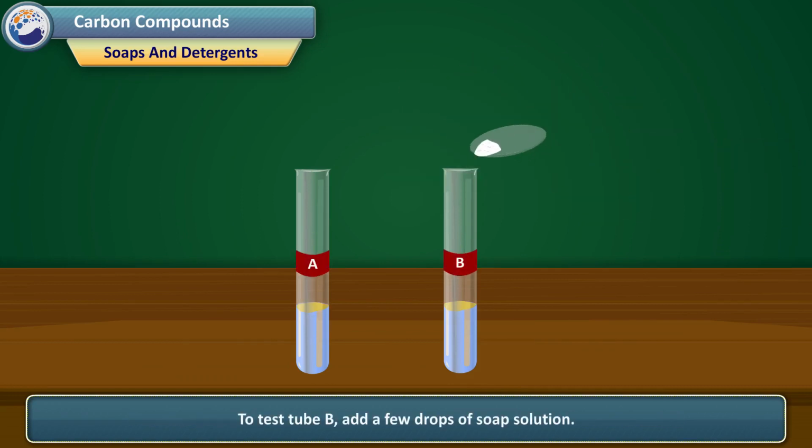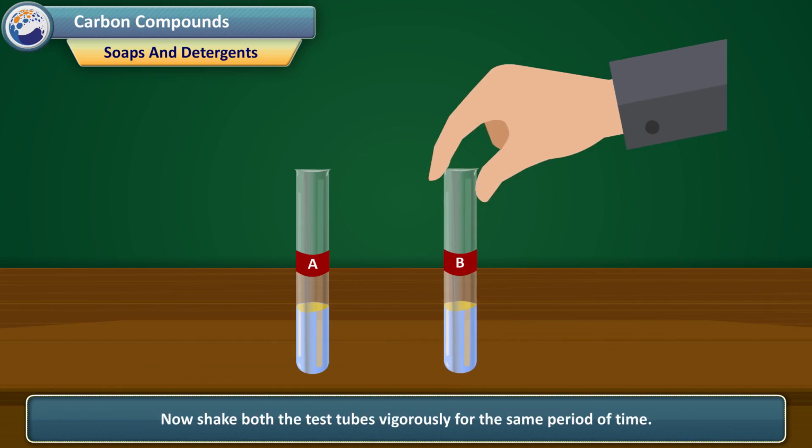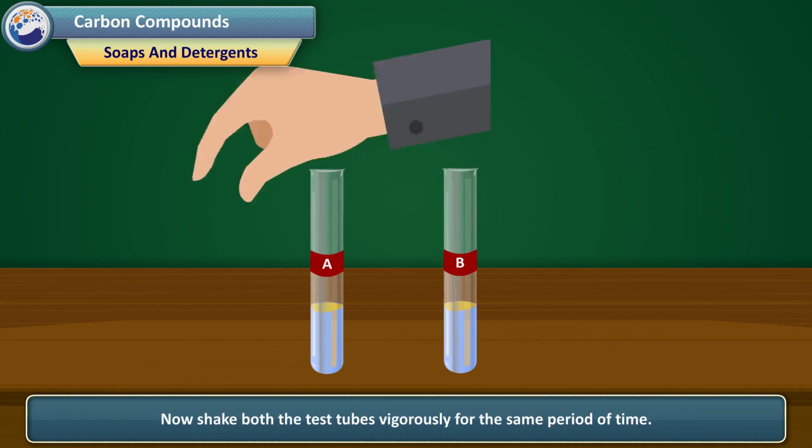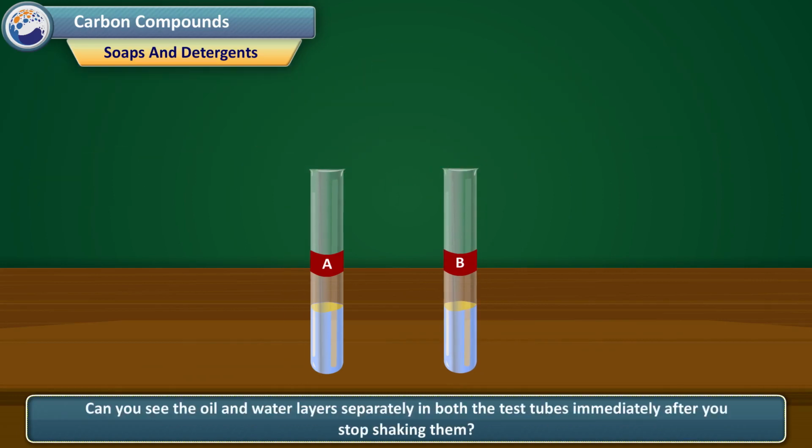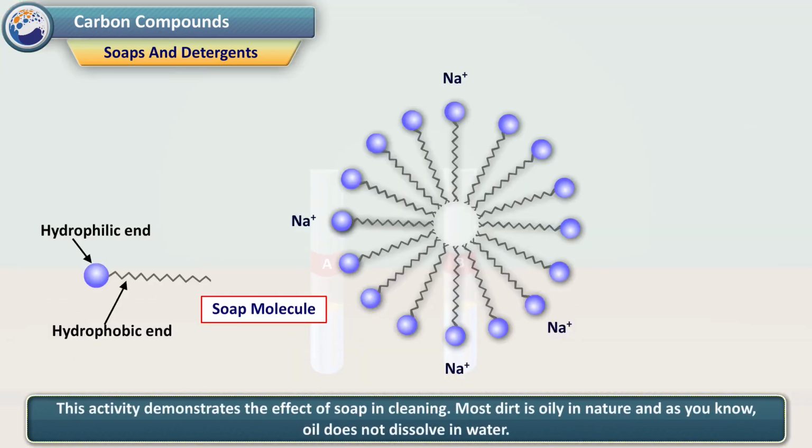To test tube B, add a few drops of soap solution. Now shake both the test tubes vigorously for the same period of time. Can you see the oil and water layers separately in both the test tubes immediately after you stop shaking them? This activity demonstrates the effect of soap in cleaning. Most dirt is oily in nature and as you know, oil does not dissolve in water.